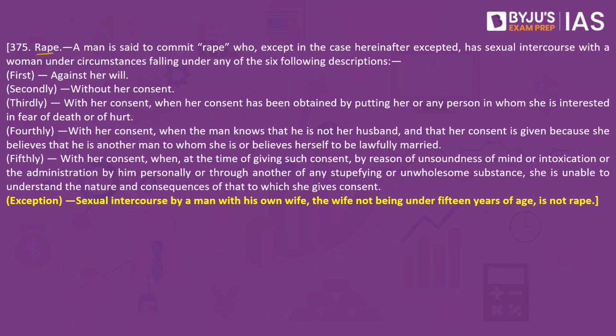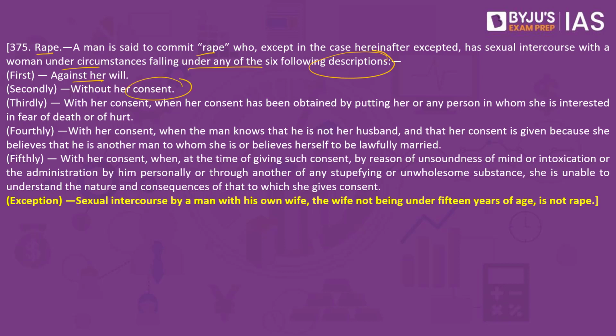It speaks about rape. What is rape? A man is said to commit rape who, except in cases hereinafter excepted, has sexual intercourse with a woman under circumstances falling under any of these descriptions, which means against her will. So there is a woman who has not given consent to a man, and this goes against the will of that particular woman, that is assumed to be rape.